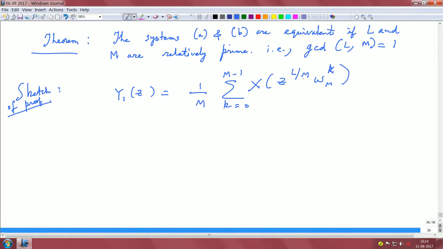This is for the translation, and then this is basically for the stretch 1 upon M, right, and then that interim signal, when it is going through an L fold expander, you have a factor of L that appears here. So, this is basically straightforward.